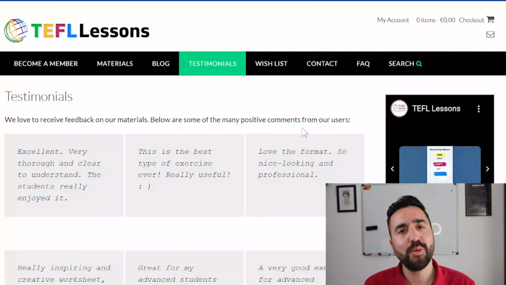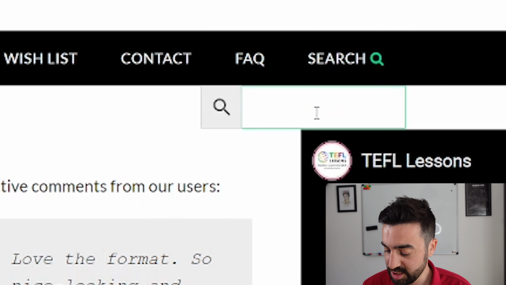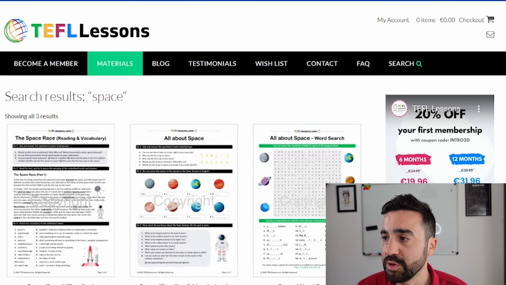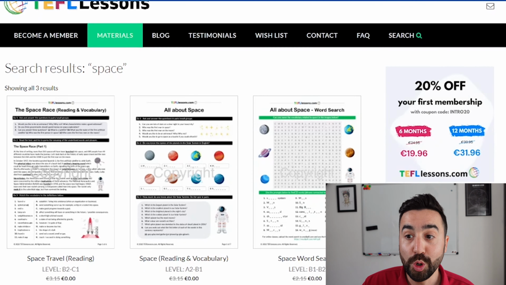So I want to show you an example of one that I've used with my students. I wanted to do a lesson about space. So what I did was I went onto this website and I used the search function and I just typed in space. It wasn't just a lesson available. We also had some reading of vocabulary tasks, a word search, which is great for my fast finishers.